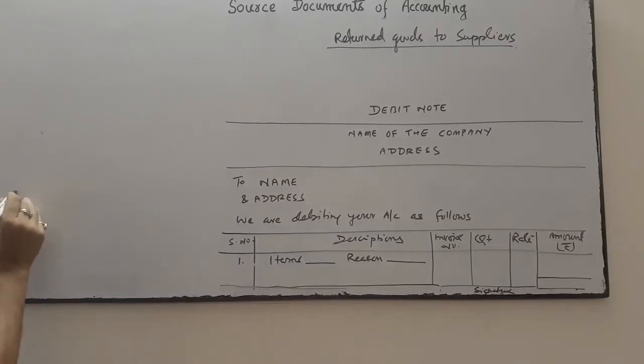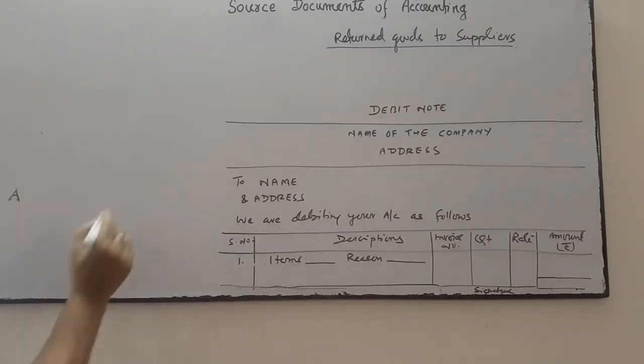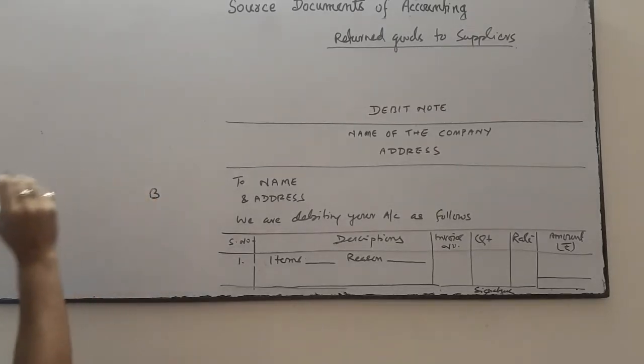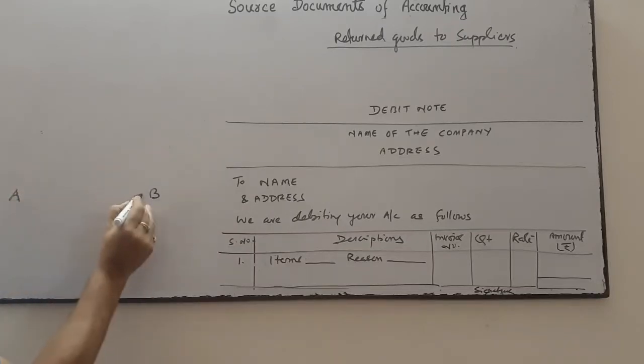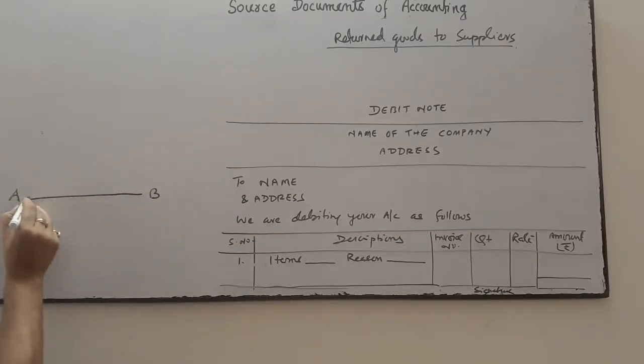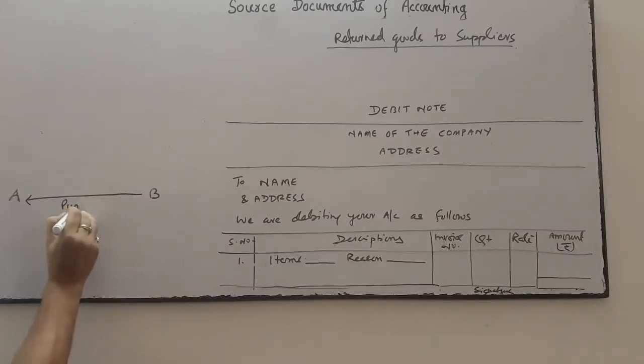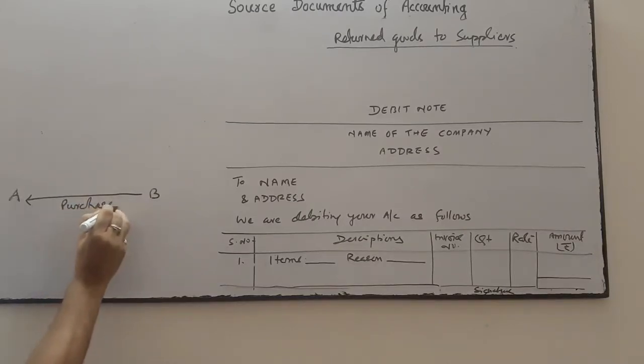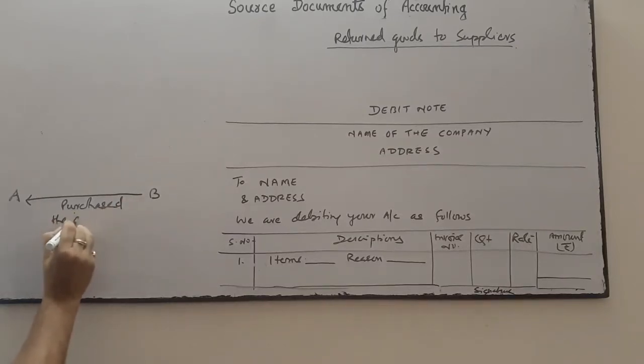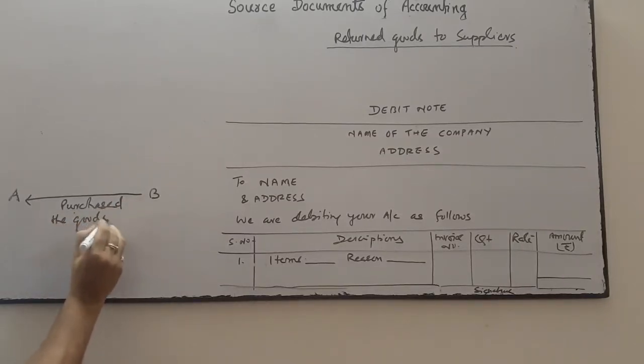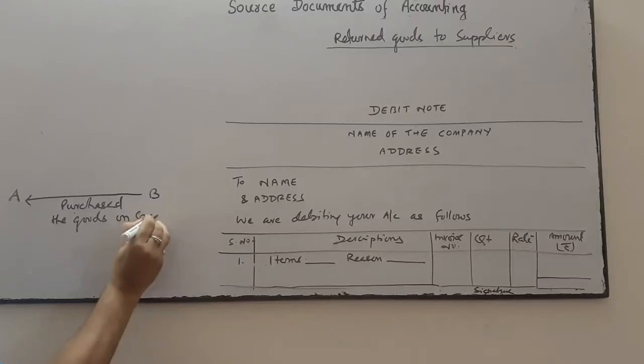Suppose A is the purchaser, he purchased the goods from B on credit.